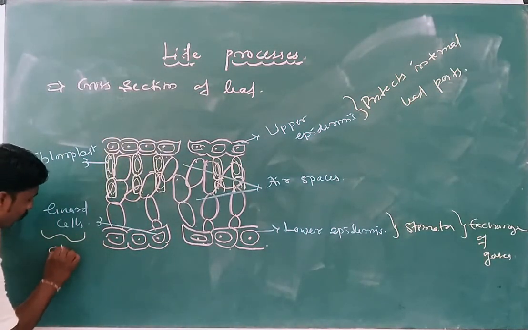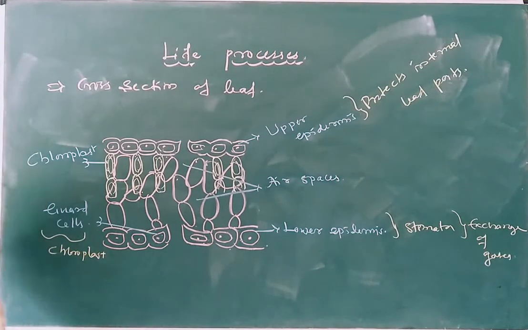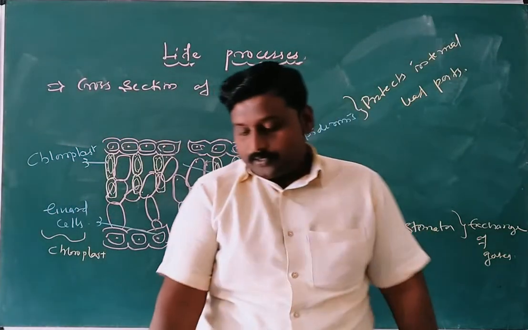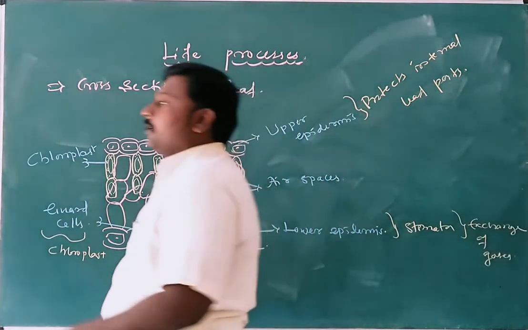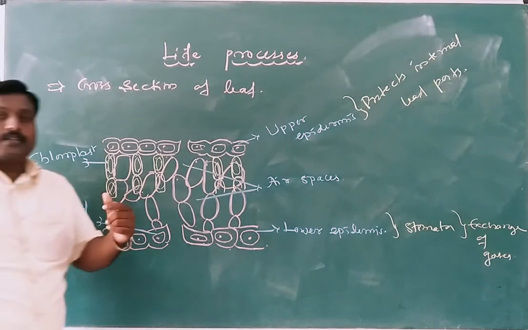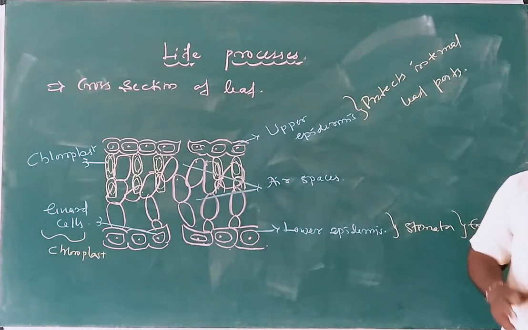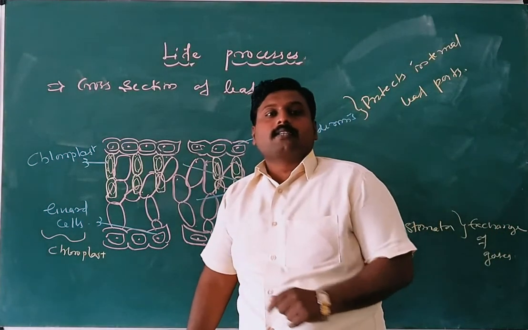They contain chloroplast as well as cell wall. Yes, my students, today we discussed autotrophic nutrition in plants, the process of photosynthesis, the events of photosynthesis, sites of photosynthesis, and finally the cross section of a leaf.